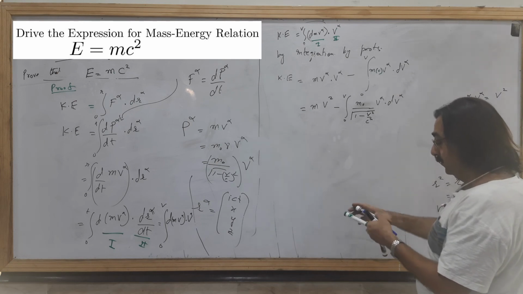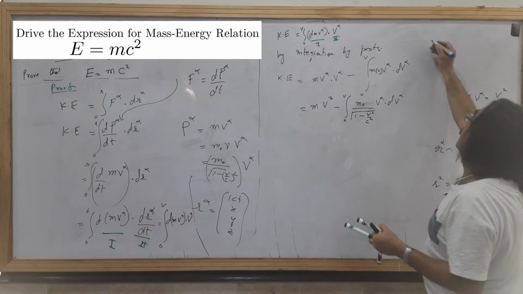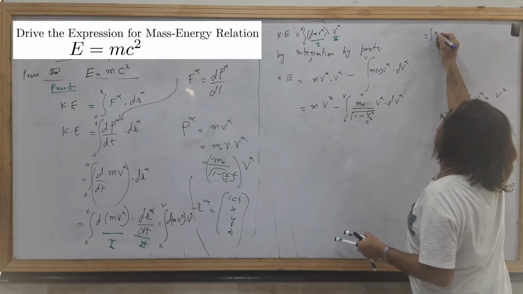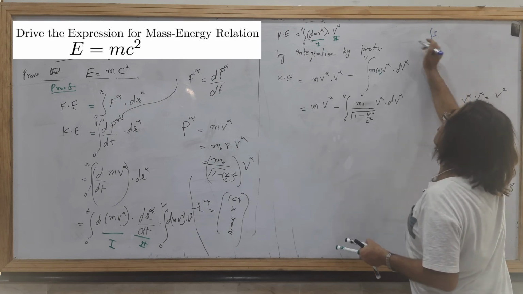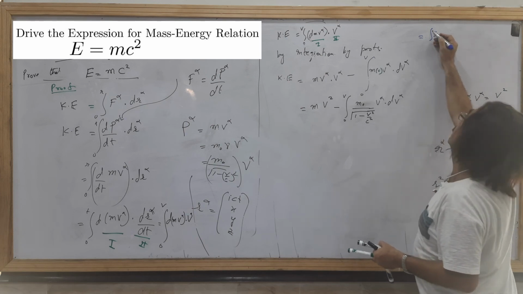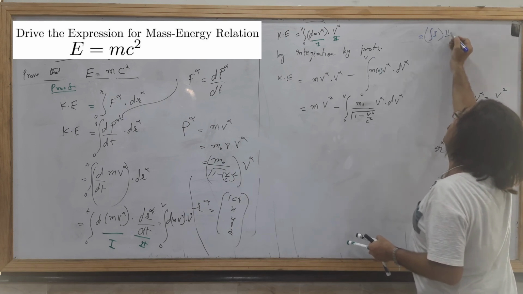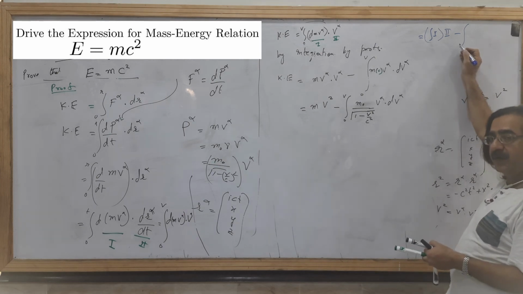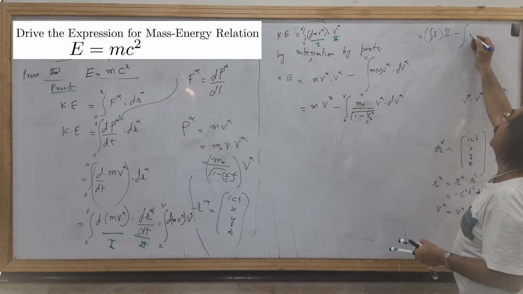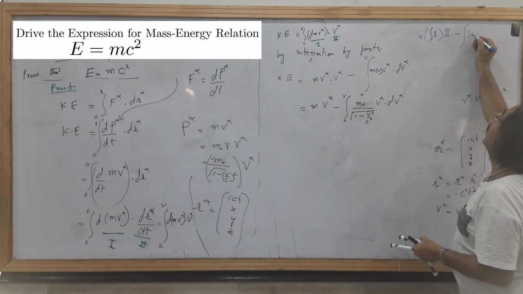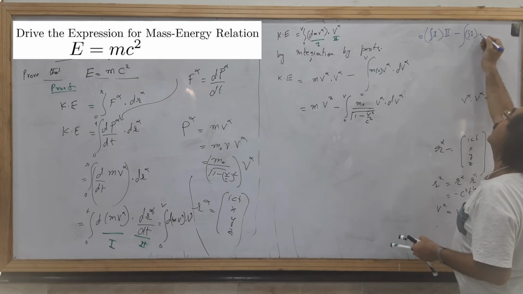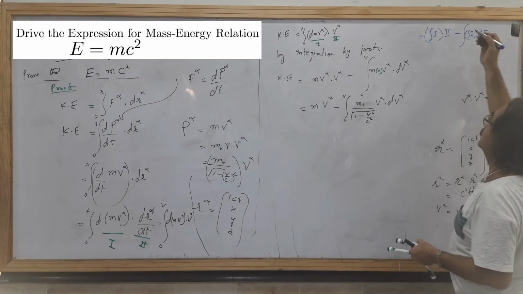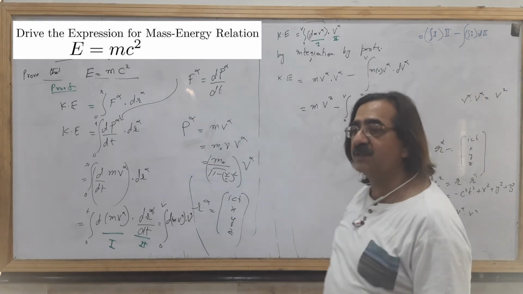Actually, the formula is integration by parts: integration of first multiplied by second, minus the integration of the integration of first and the derivative of second. So this formula has been used here.